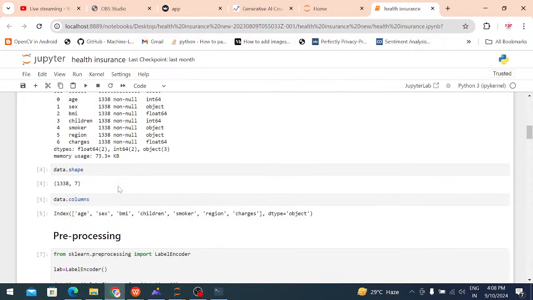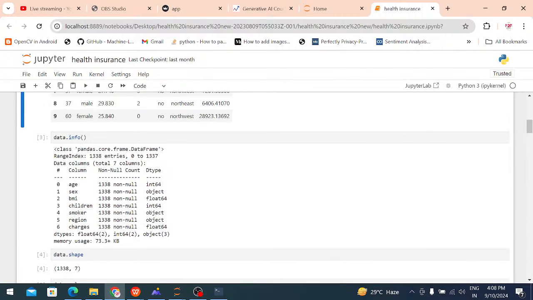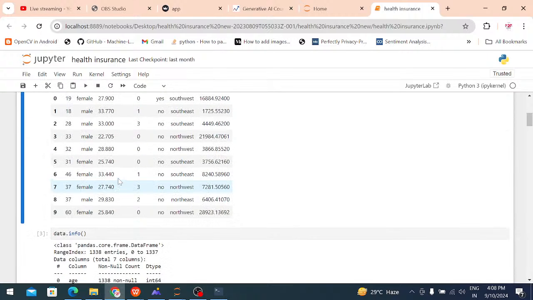After that, data.shape. Shape means how many rows are there and how many columns are there. In the above dataset, 1338 rows are there and 7 columns are there.